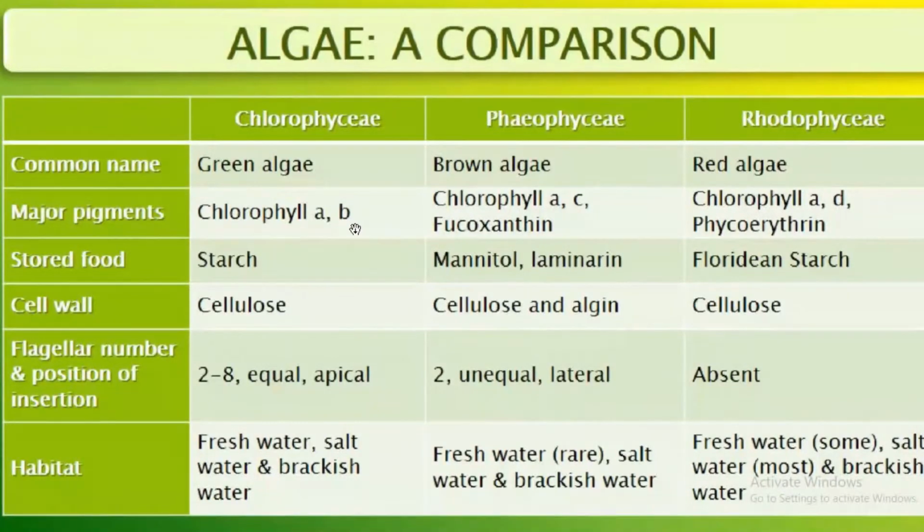Okay students, while we conclude the topics, what all things we went through. First is the system of classification. Then the general characteristics of algae. The three types of algae are green algae, brown algae, and red algae, that means Chlorophyceae, Phaeophyceae, and Rhodophyceae.